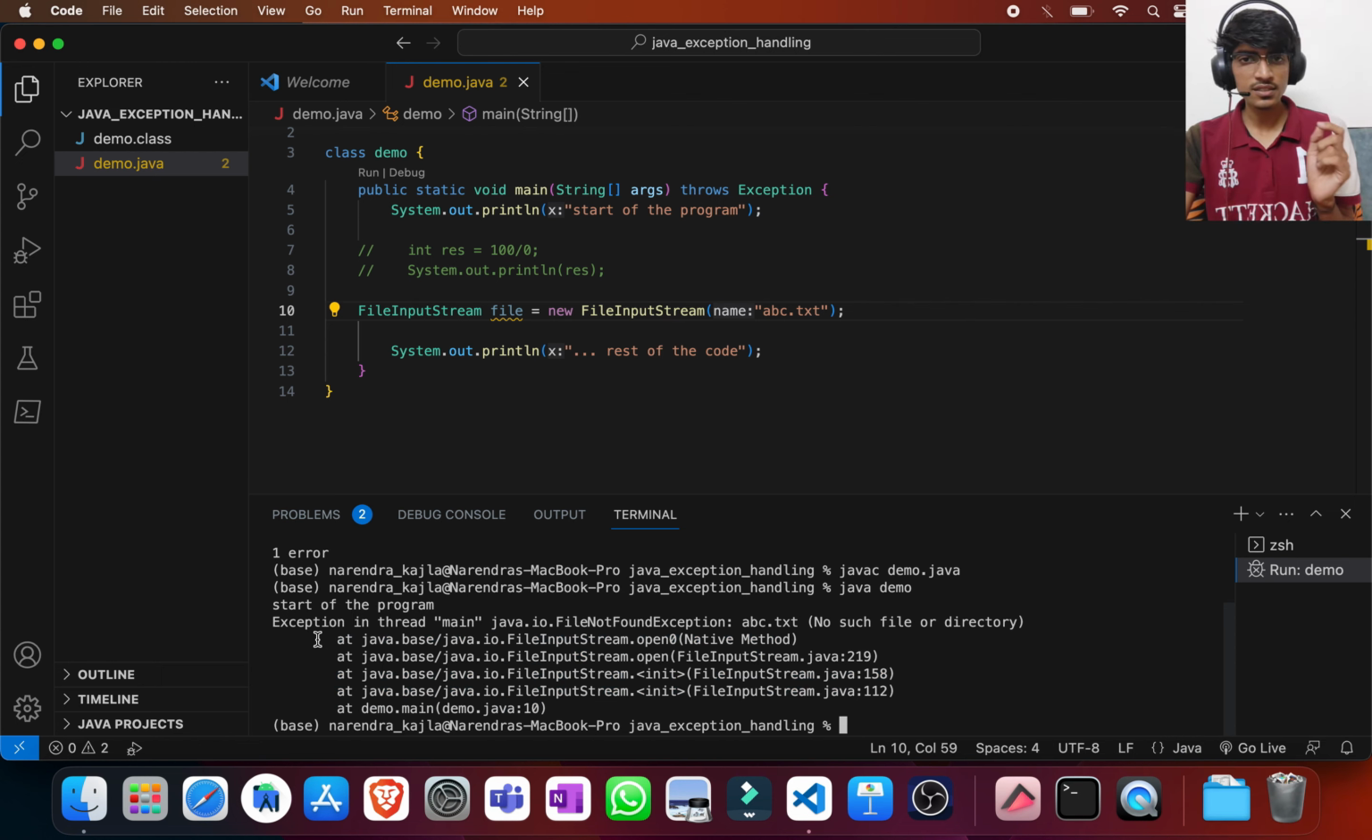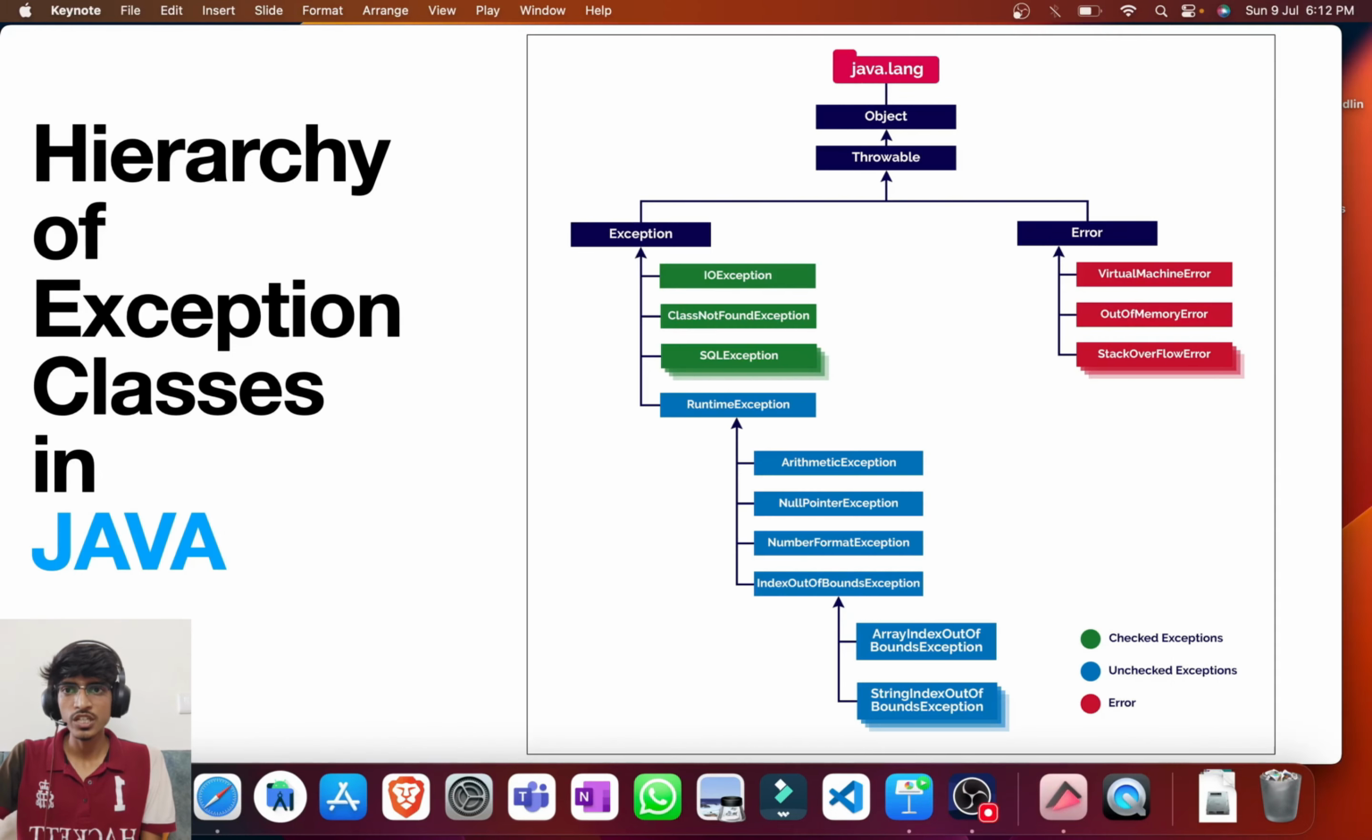If there is a checked exception, the compiler will not compile the program if it is not declared or handled by us. If there is an unchecked exception, it will ignore it at compile time. So here we can see in this slide that these green ones, which are directly the subclasses of the Exception class, are the checked exceptions, and there is one more subclass which is RuntimeException, where all the runtime exceptions will be. Okay, and errors are categorized into a different class.